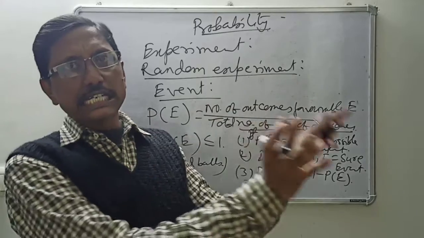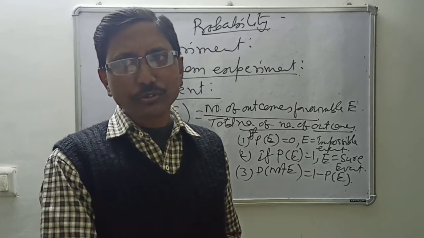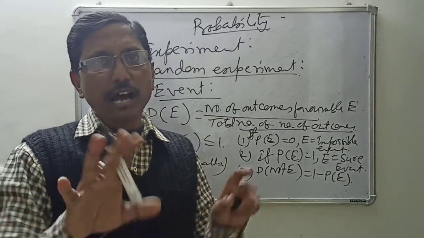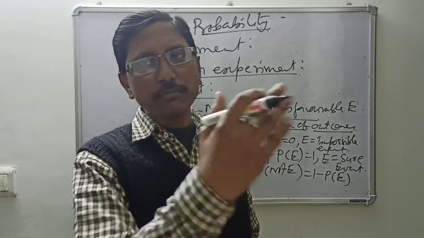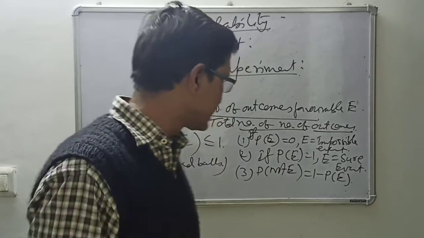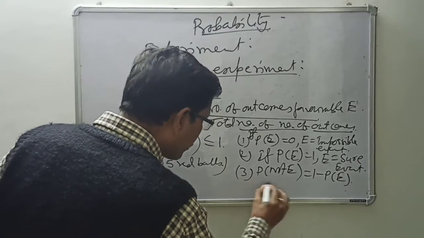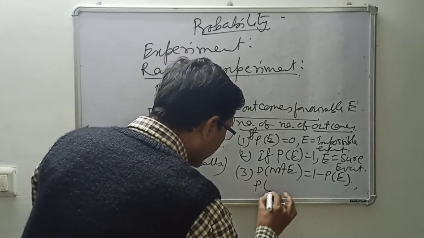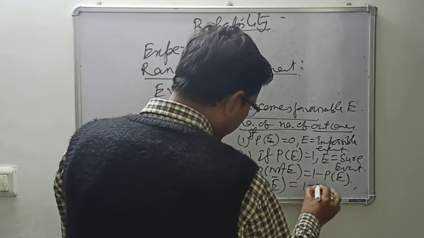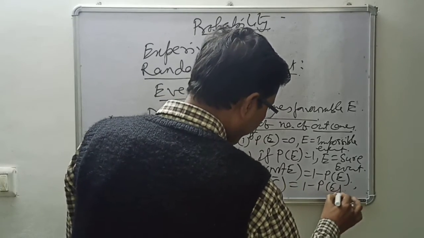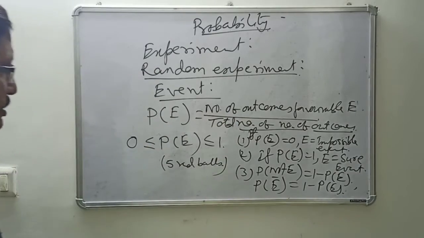But for not getting 6, except that 6, the rest 5 will come, so it will be 5 by 6. So 1 minus 1 by 6 is also 5 by 6. And that, the probability of not E, you will write in this form, E bar, is equal to 1 minus P(E). So these are the simple things you have.